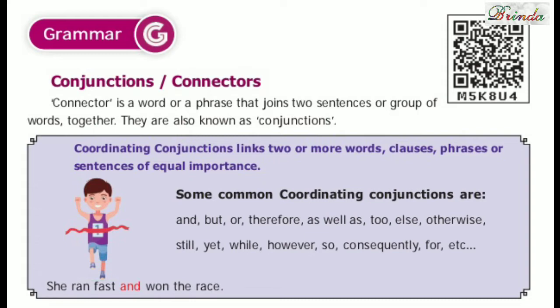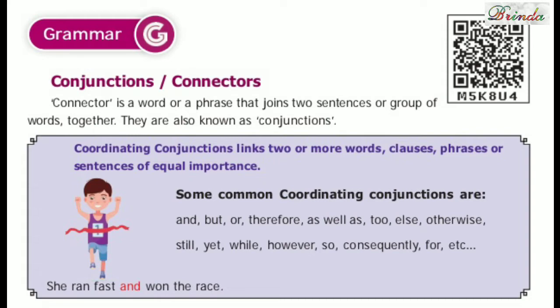In the conjunctions we have subdivisions, or types: coordinating conjunctions, subordinating conjunctions and correlative conjunctions. First let us study coordinating conjunctions. Coordinating conjunctions link two or more words, clauses, phrases or sentences of equal importance. They will connect two or more words, clauses, phrases, sentences of equal importance.